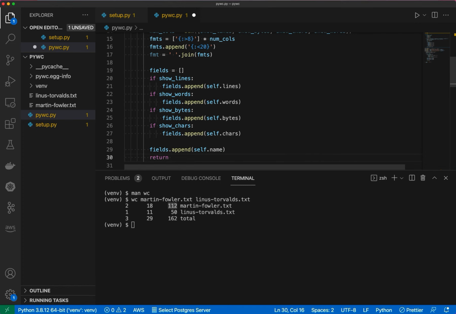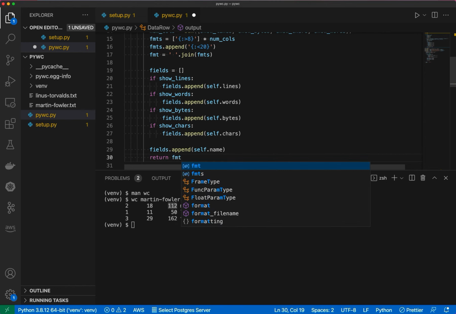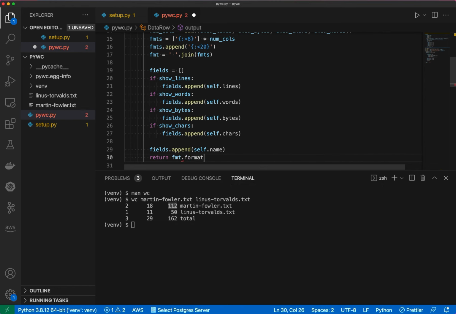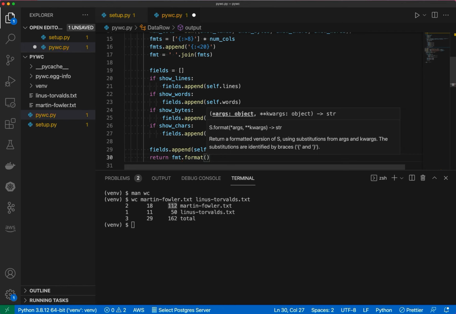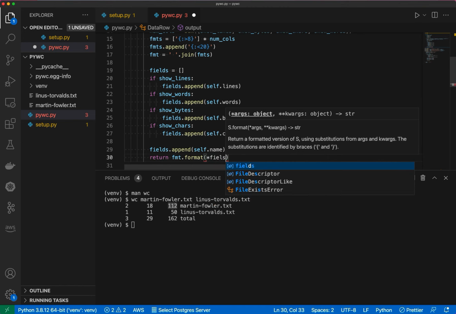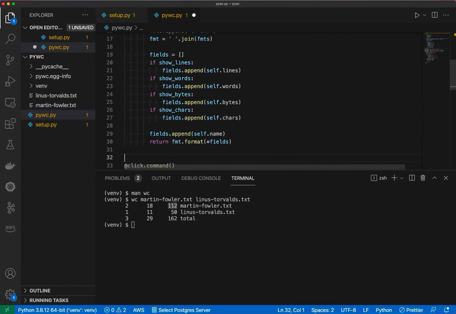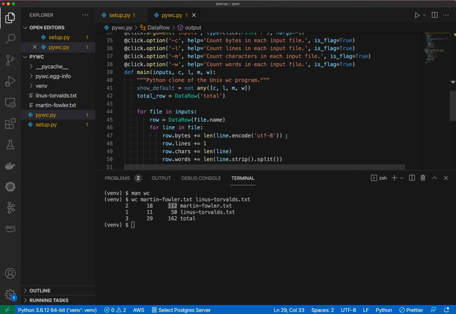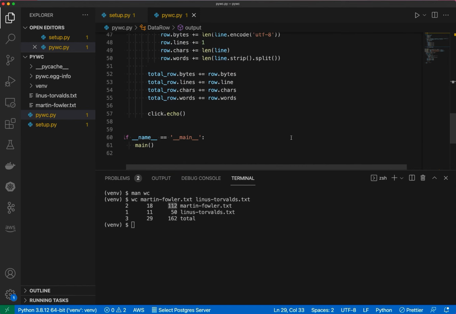And last but not least, we just return format. So we split this out. So format, and then call format, because remember format is really just a string. And then I can simply explode out the fields list using the splat character, right? So star. And that will generate a fields output.